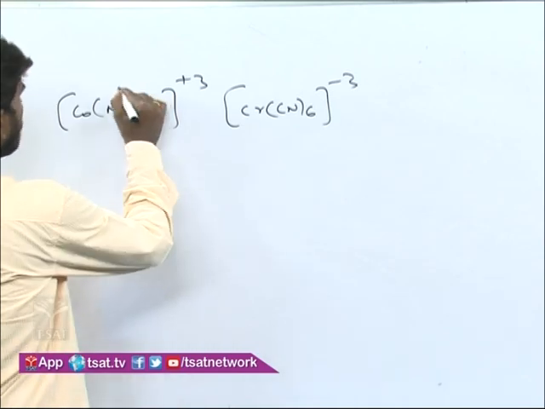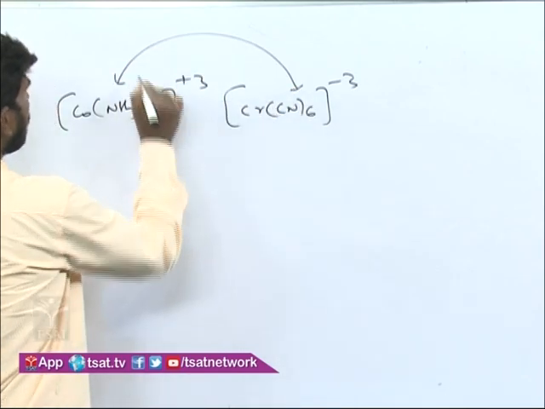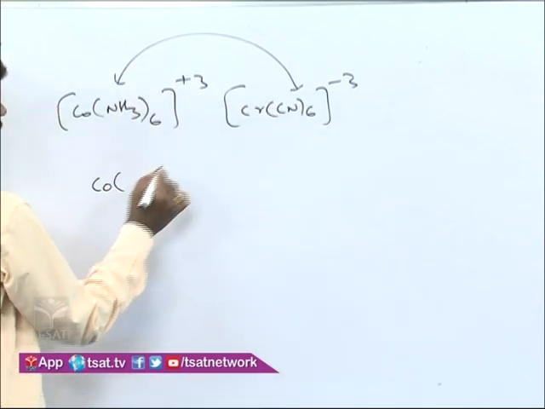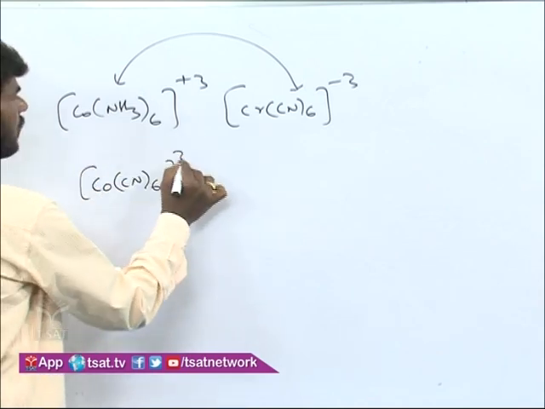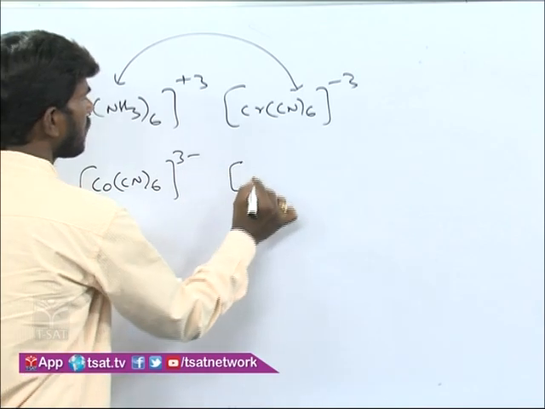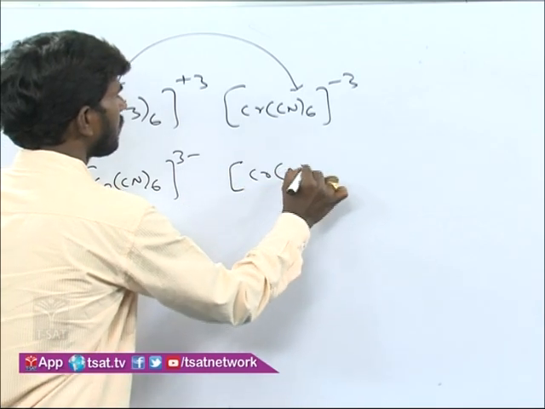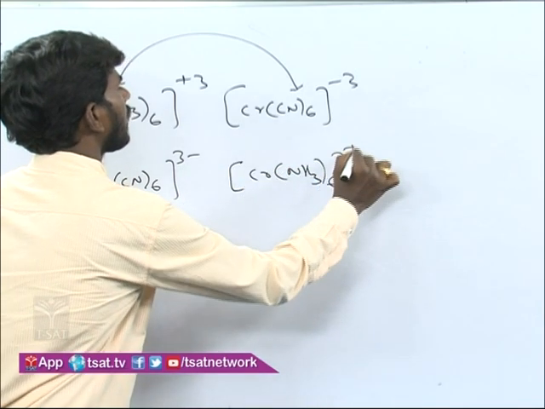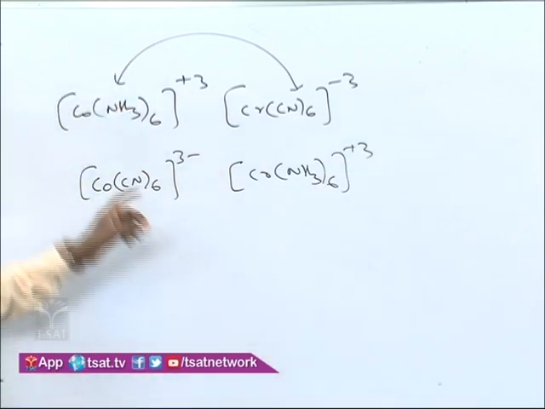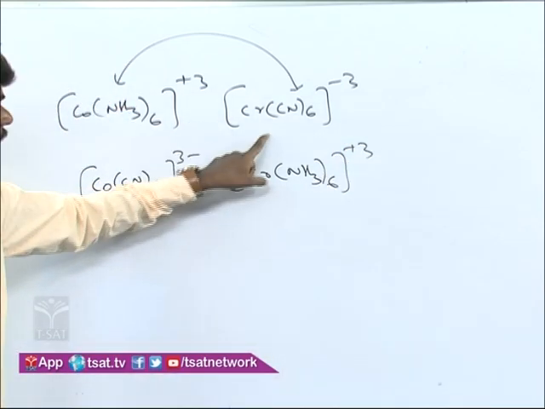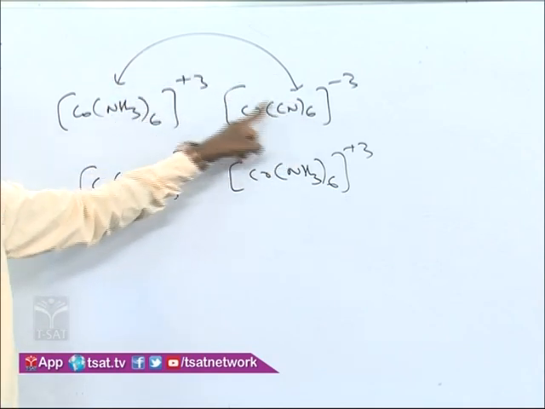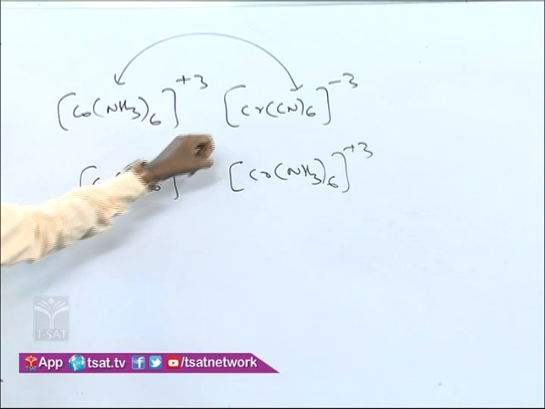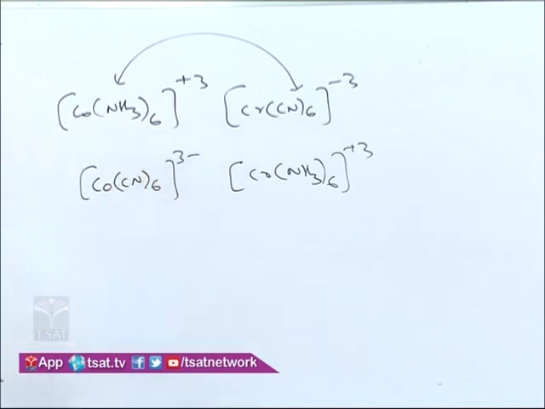So here what happens is just an exchange of ligands takes place between both the coordination spheres. Cyanide is exchanged with the amine. So this will become the anionic coordination sphere, and this will become the cationic coordination sphere. Here, cation as well as anion are both coordination spheres, and just an exchange of ligands takes place between the cationic and anionic coordination spheres. So these are nothing but coordination isomers.